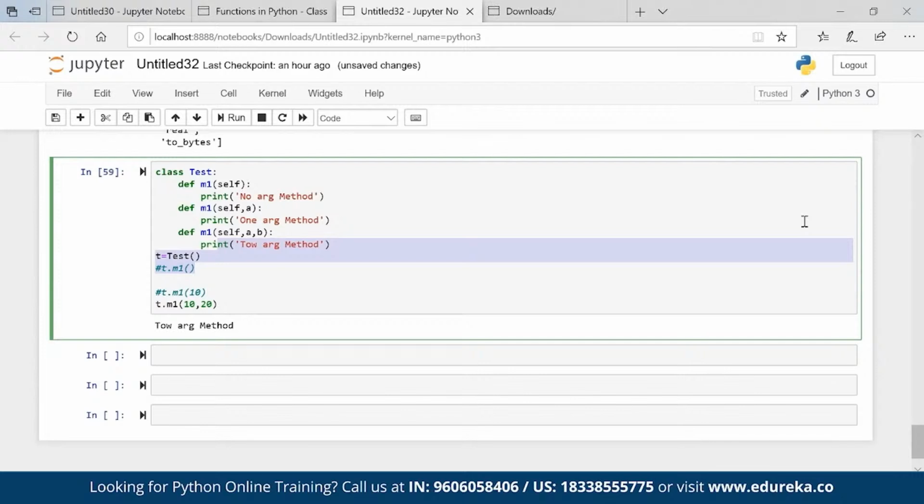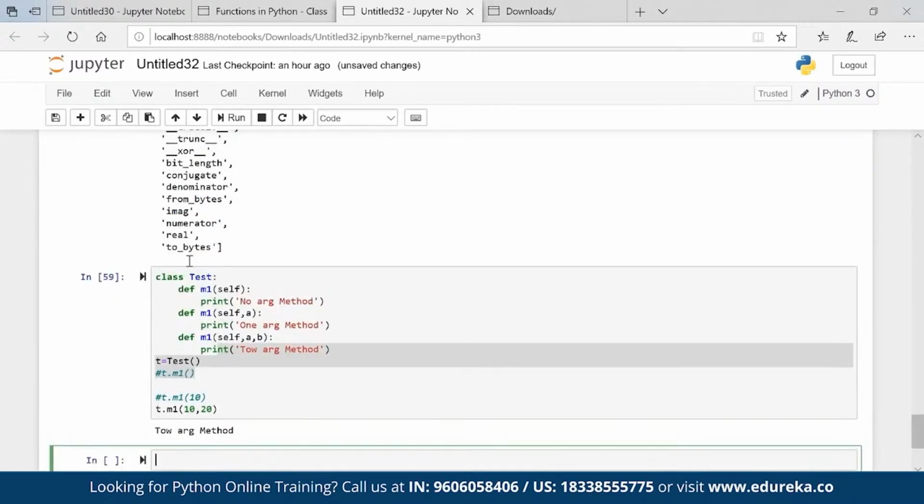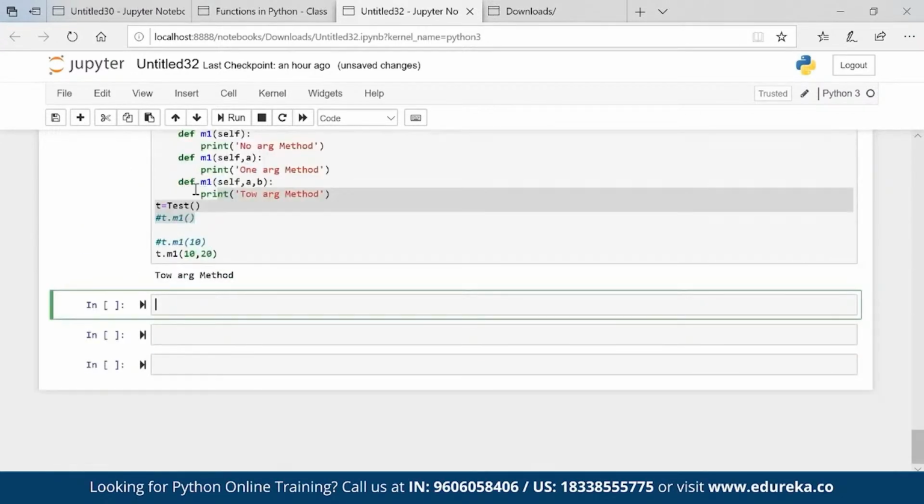It will run only the last method. Now the question arises, what is the solution? Can we solve that problem? Yes, we can. How? There are two ways. I'll give both options. Directly this way it will not work, as we already saw. It will give me the last method as output.